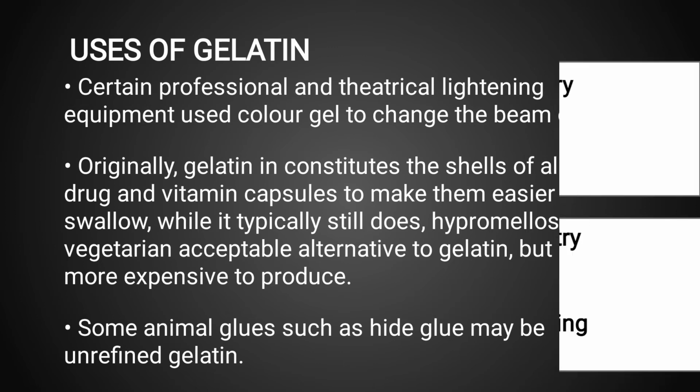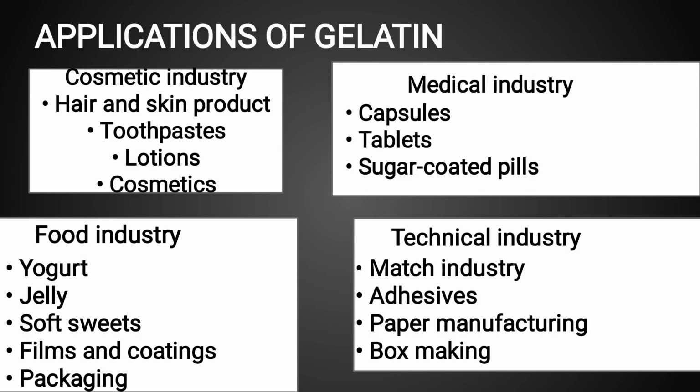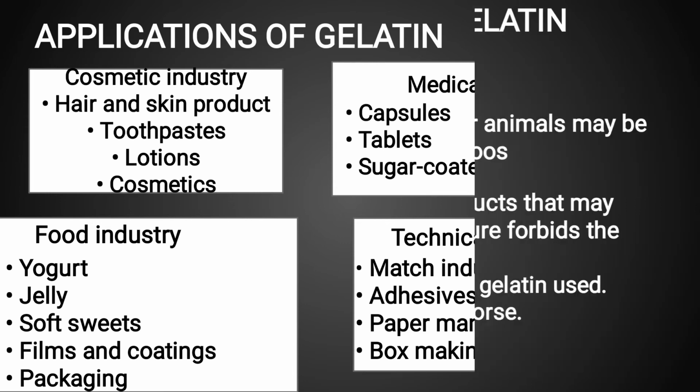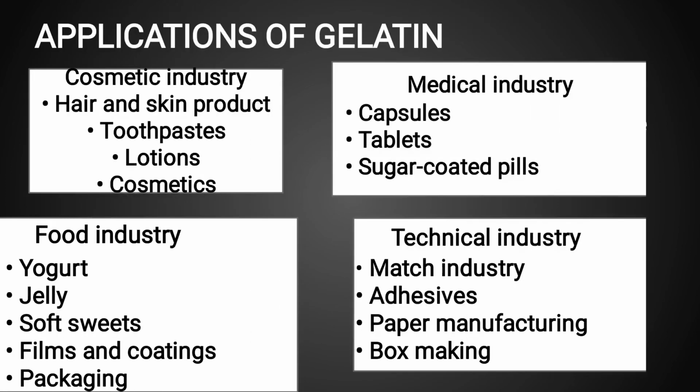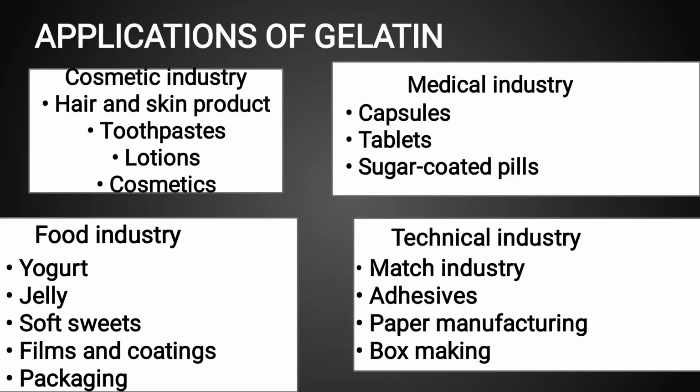Moving to the next slide, it is about the applications of gelatin. The first application of gelatin is in the cosmetic industry. In the cosmetic industry, gelatin is used in hair and skin products, toothpaste, lotions and cosmetics.